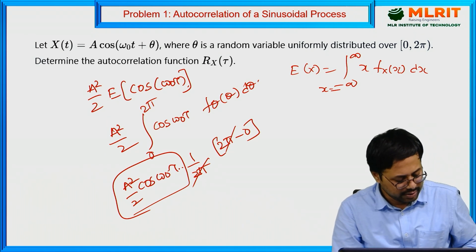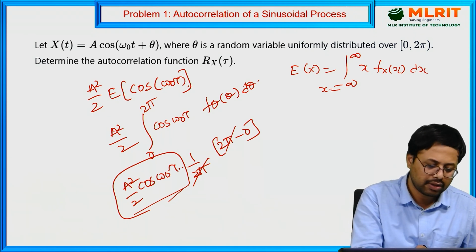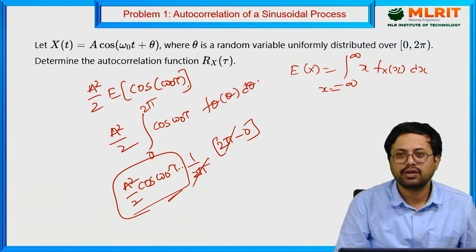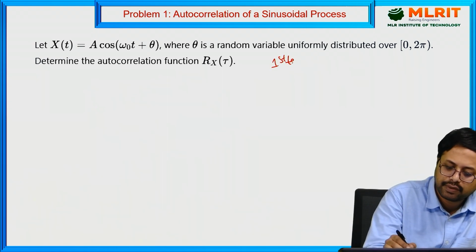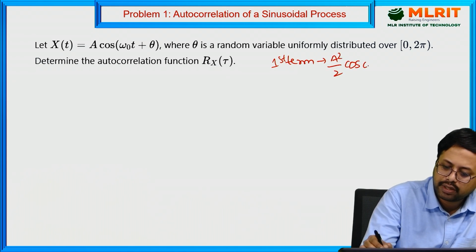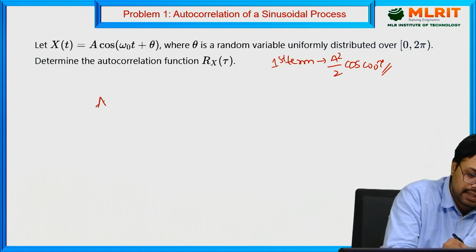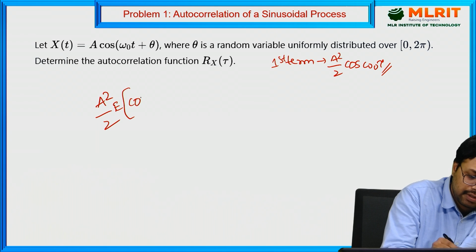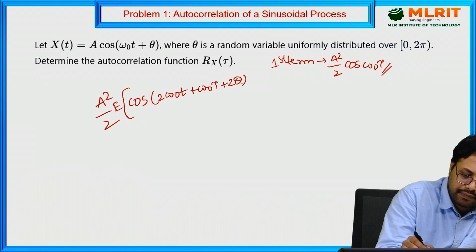Second term, we are having the second term also. First term you got the output, that is A square by 2 cos omega naught tau. Now second term is also there, that is A square by 2 expectation of cos of 2 omega naught t plus omega naught tau plus 2 theta.